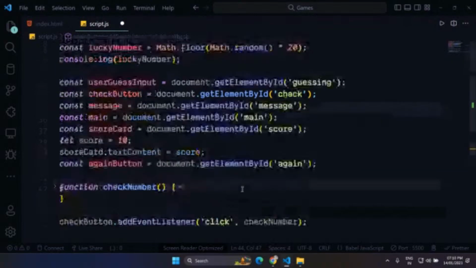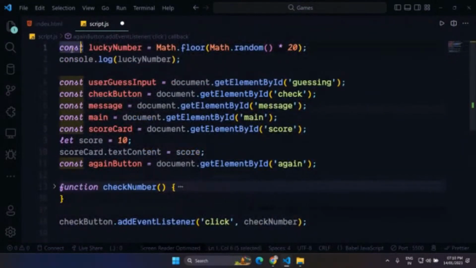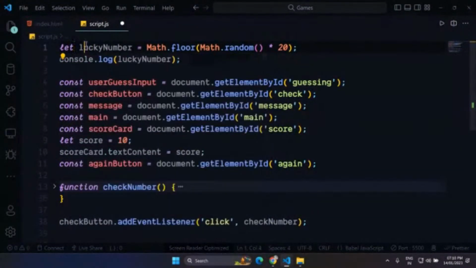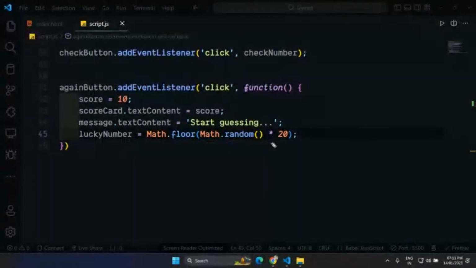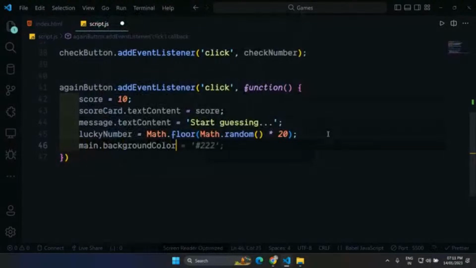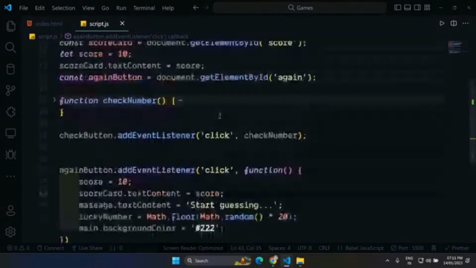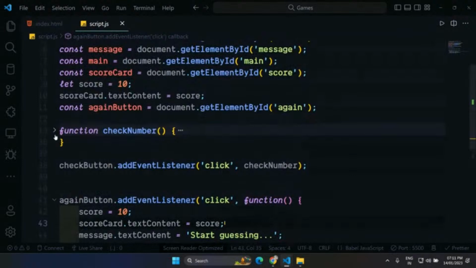And we also want to generate a new lucky number. So let me convert this to let, and let's copy this thing and generate a new lucky number. And the very last thing I think is styling. So main dot background color to this color 222. So we are also changing the background color back to normal from red or green.